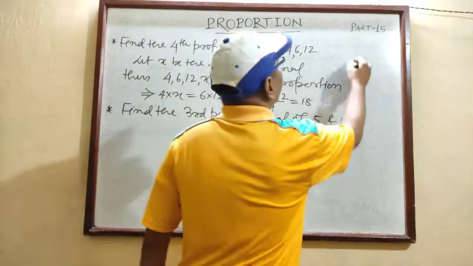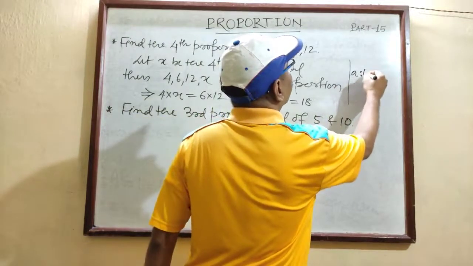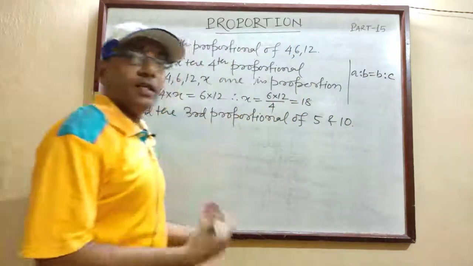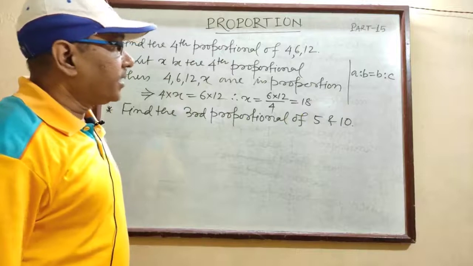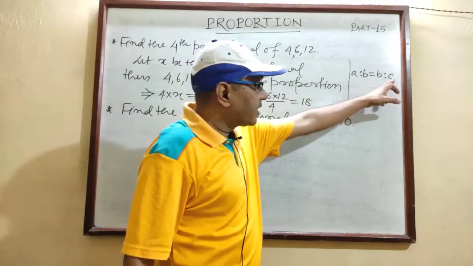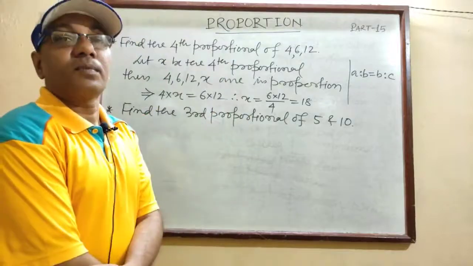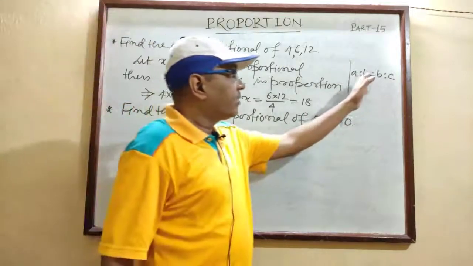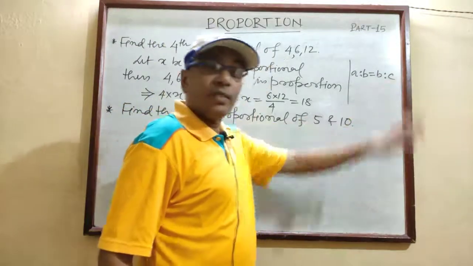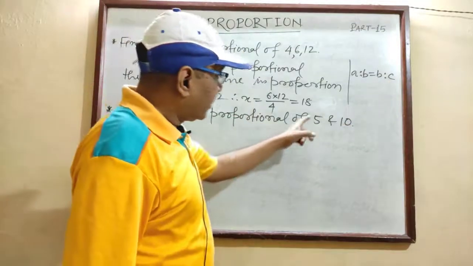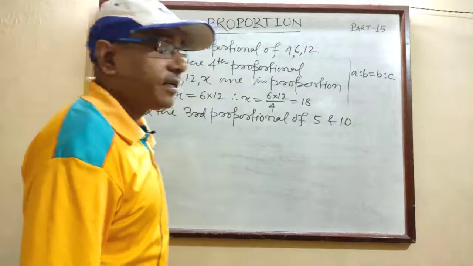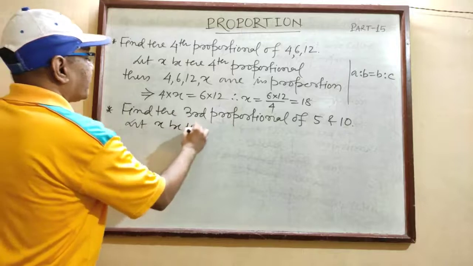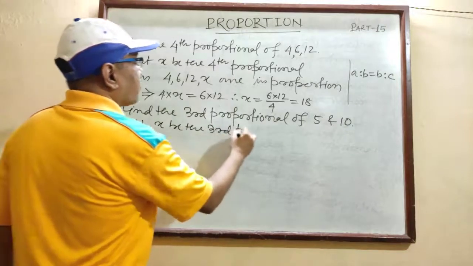As we know, if A is to B is equal to B is to C, then A, B, C are said to be in continued proportion. And if A, B, C are in continued proportion, then this C, the third one, is called the third proportional of A and B. If three numbers are in continued proportion, the third one is called the third proportional. So here you have to find the third proportional of 5 and 10. So you will write simply, let x be the third proportional.